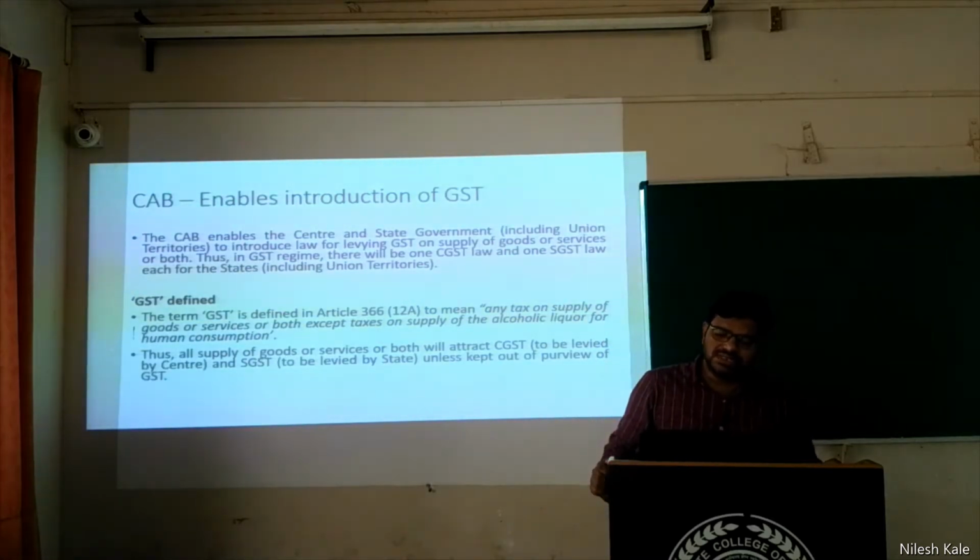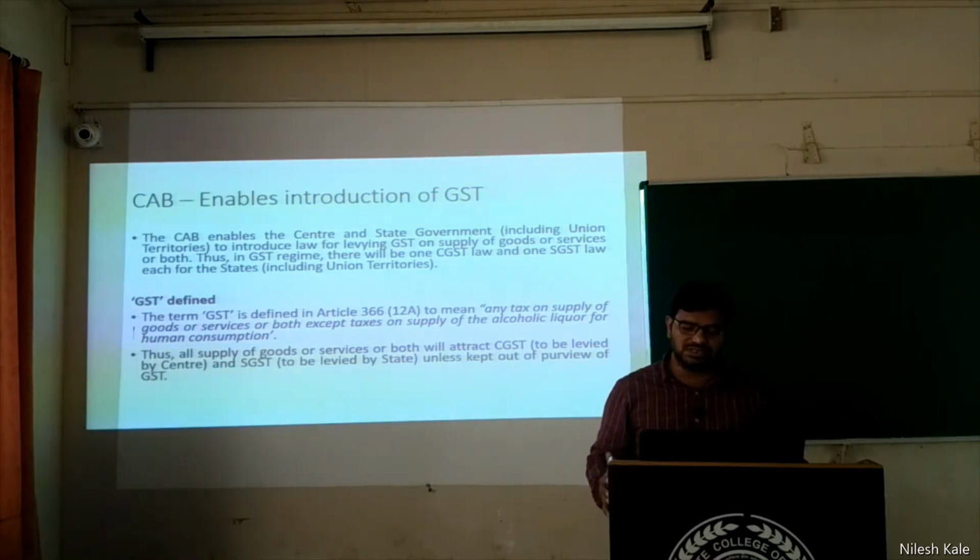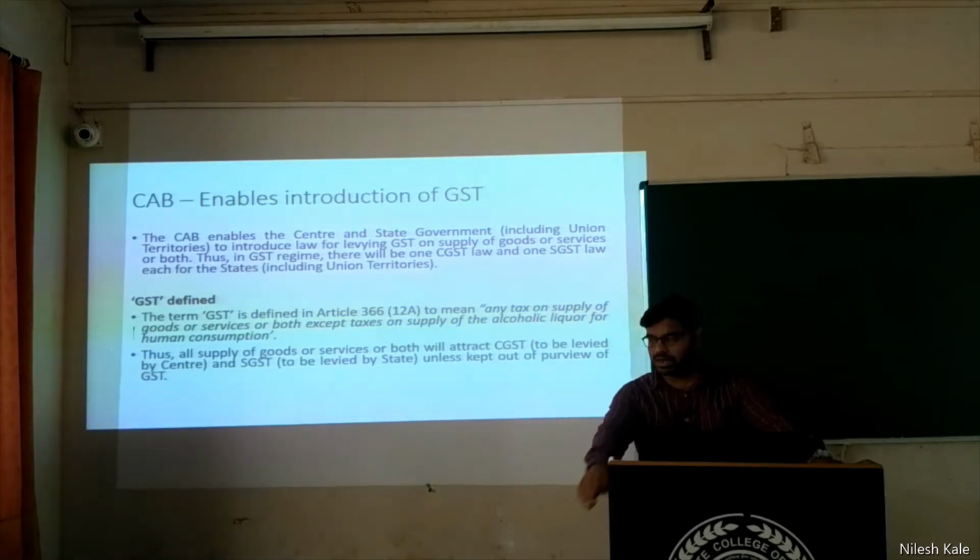The CAB enables the central and state governments, including union territories, to introduce law for levying GST on supply of goods and services or both. Thus, in the GST regime, there will be one CGST law and one SGST law, one for each state. Now, what does this mean?